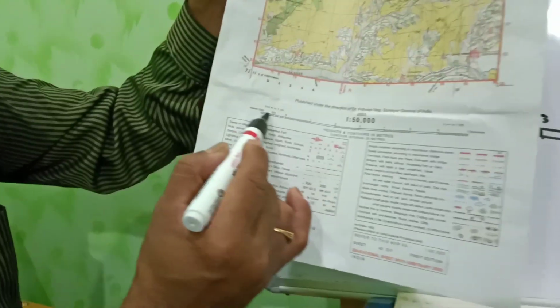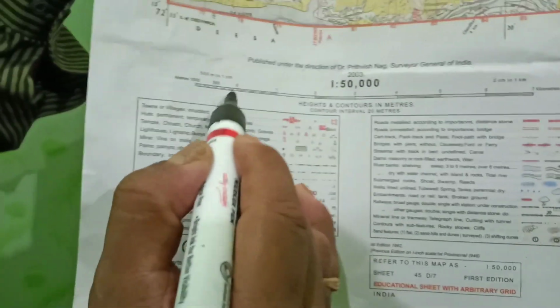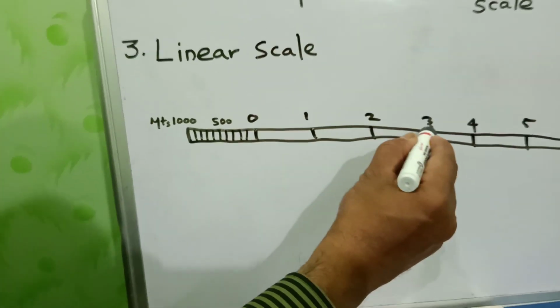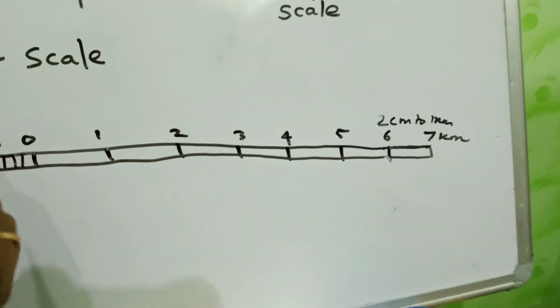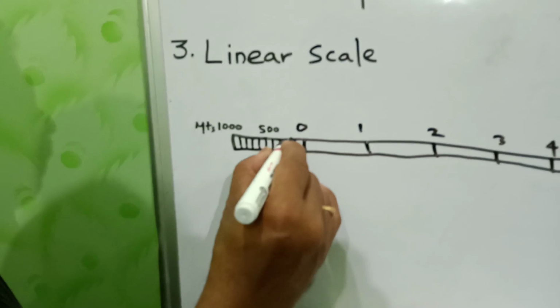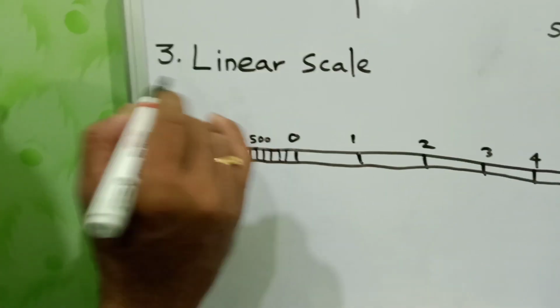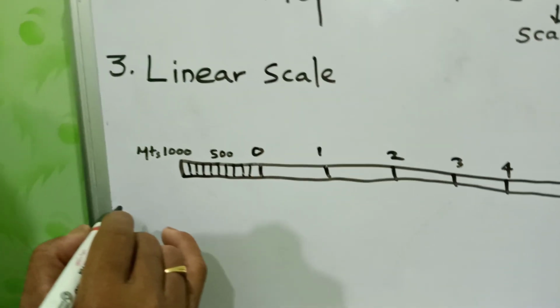Here you see, this is a line drawn and has been divided into many parts, and each bigger division is said to be the primary and the smaller divisions are secondaries. Now look at this illustration, and each primary division is done at interval of 2 centimeter, as it reads 2 centimeter to 1 kilometer. But here the first primary has been divided into 10 equal parts, and each is called the secondary division, and each secondary division represents 100 meters.